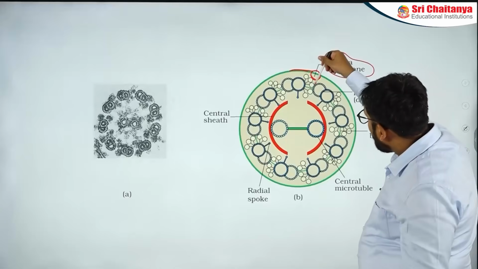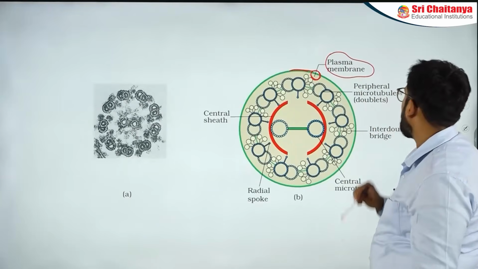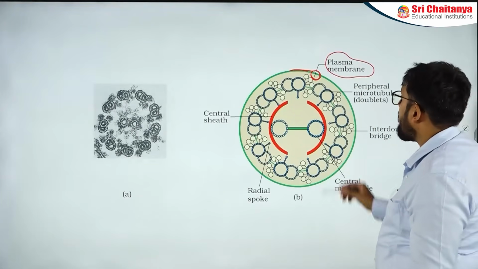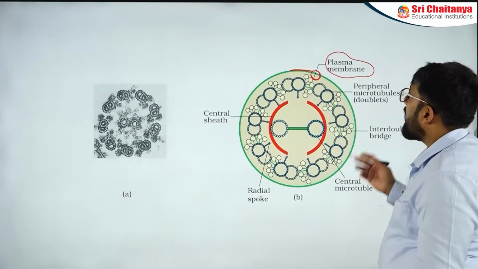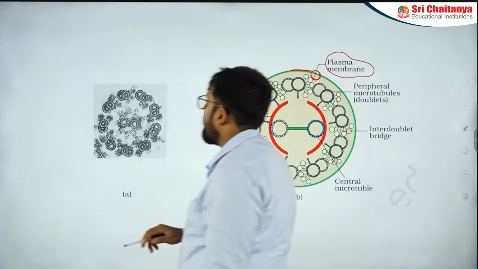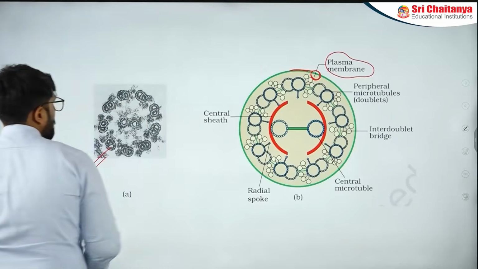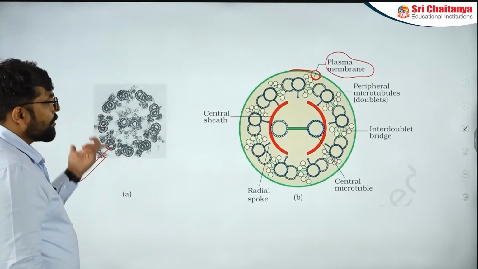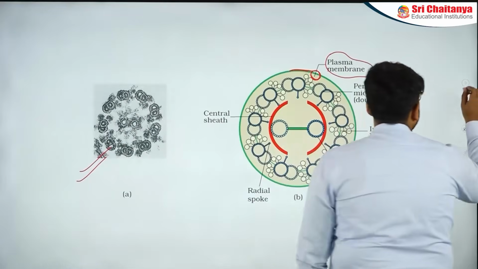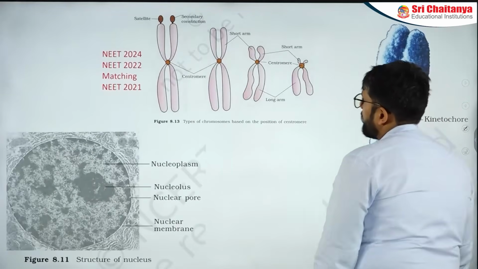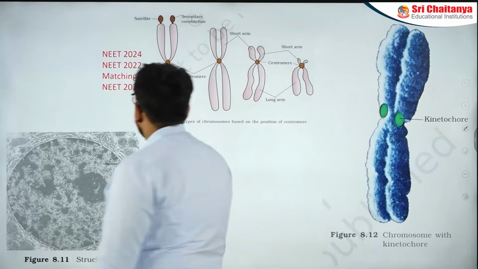So the inner part is not plasma membrane. The green section around it is actually the plasma membrane. Everything else that you are seeing inside is actually the axoneme. That is how it is. This is an important electron micrograph. I can give you this also as a NEET diagram. It's easily printable, and you will have trouble discerning what the diagram is of. And then you have the next section.